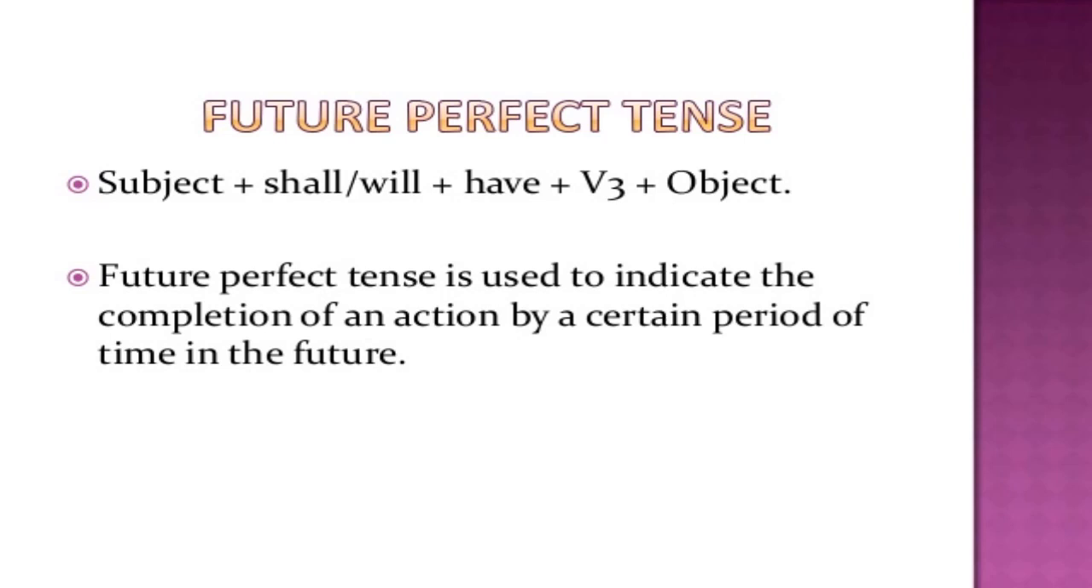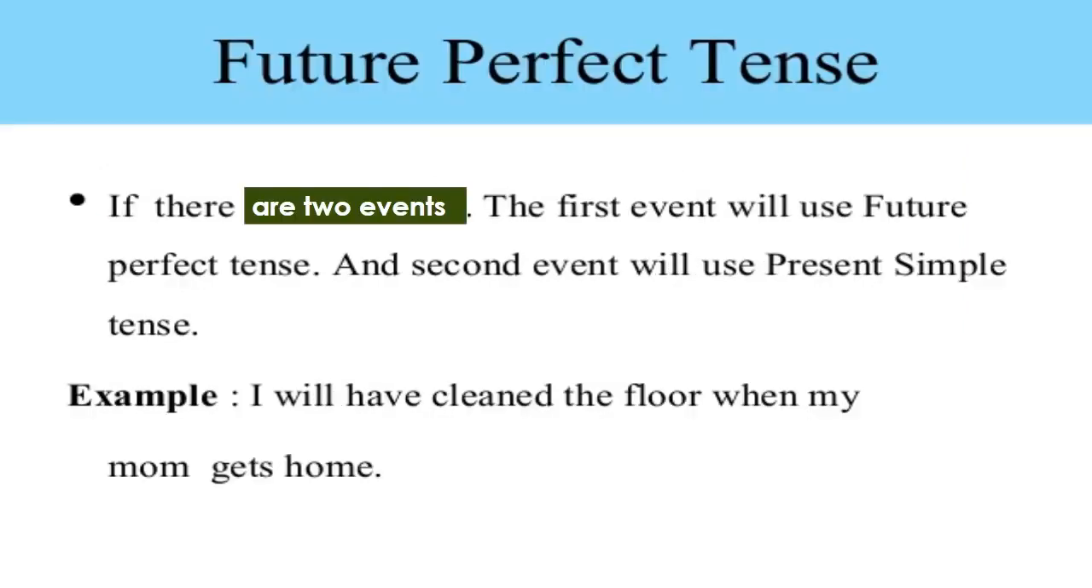And it is also used to express such an action in which before or when is used before simple present tense. If there are two events, the first event will use future perfect tense and second event will use present simple tense or present indefinite tense. For example, I will have cleaned the floor when my mom gets home, or I shall have taken a bath before the school bus arrives.